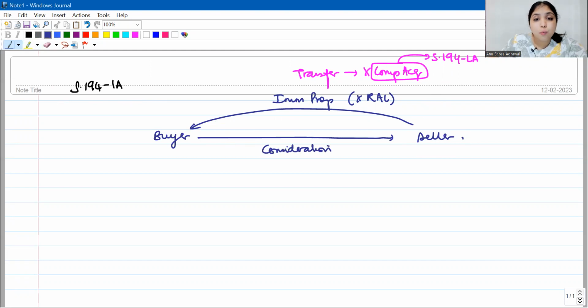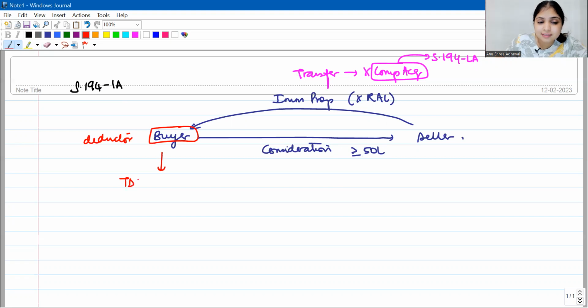So we will see what is this consideration. Is this consideration at least 50 lakhs? Even equal to 50 lakhs is covered, yes. If it is at least 50 lakhs, then the buyer becomes the deductor. The buyer will have to deduct tax at the rate of 1%. When does the buyer have to deduct tax? He has to deduct at the time of payment or credit, whichever is earlier. This was the section earlier.